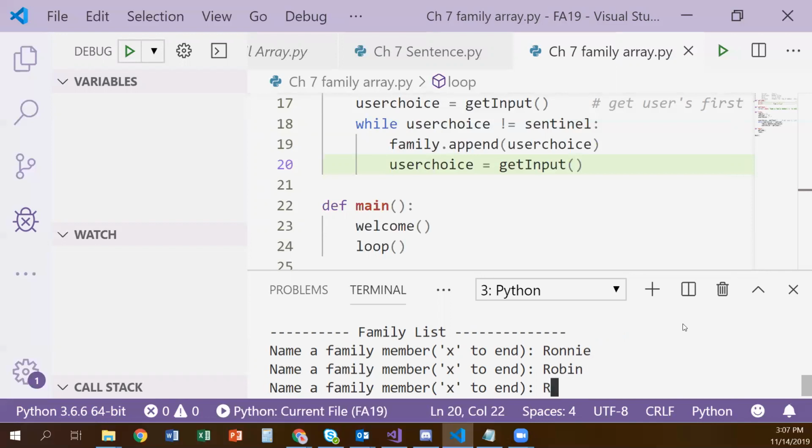Oops, I got caps lock on somehow. Yeah, I'd be upset if I was Randy too. Robin and Renee got such pretty cute little girl names. And yeah, Randy. Now, because that's my last one, I could do my parents and stuff too, but I'm ready. So I'll type in my X to end.